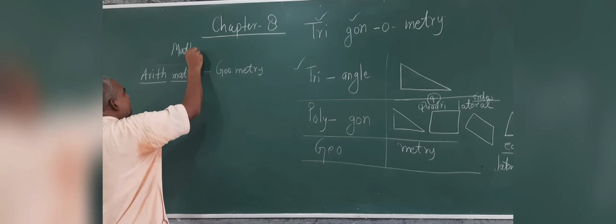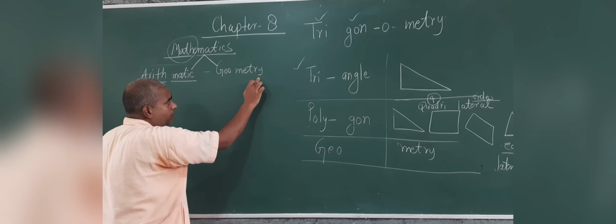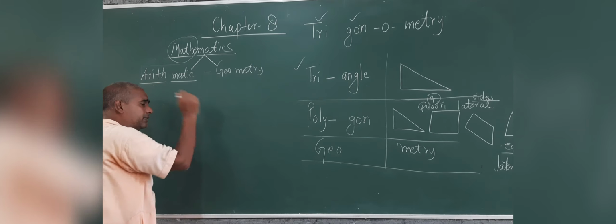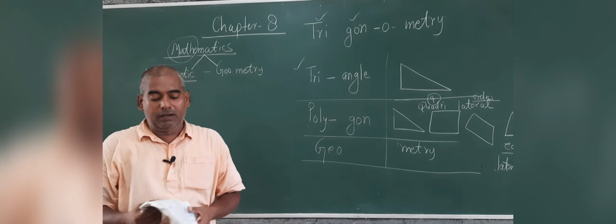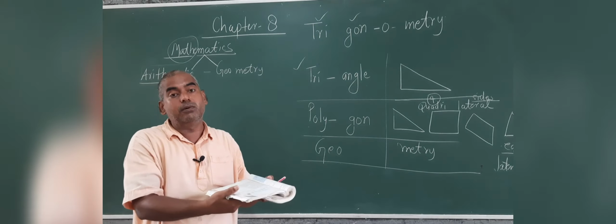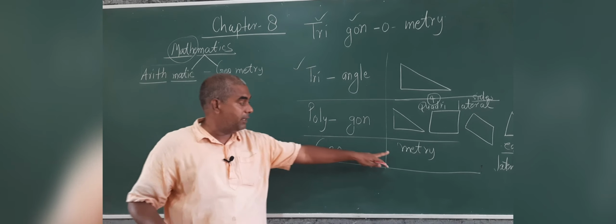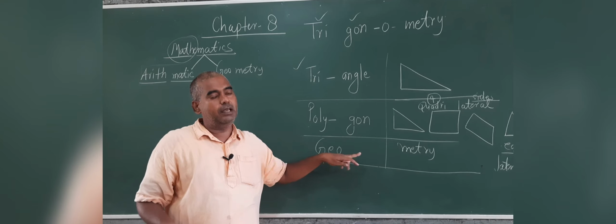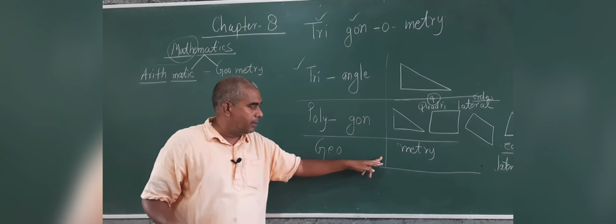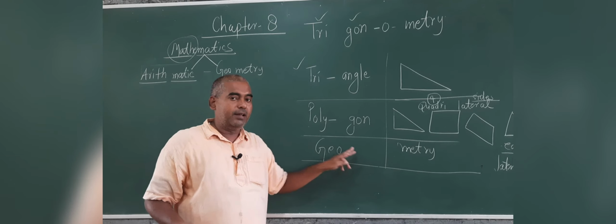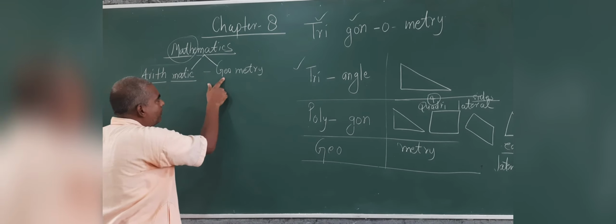And mathematics has two main parts, one is arithmetic and one is geometry. Suppose we weigh how much this book weighs, so kilogram. Everything we measure, what is the speed, what is the height, these all are included in measurement, geometry. So mathematics has basically two parts, arithmetic and geometry.